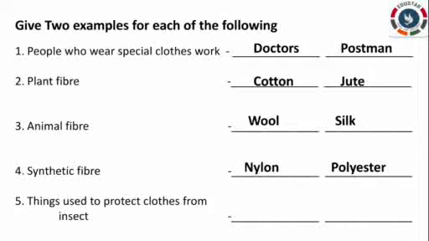Things used to protect clothes from insects. They are naphthalene balls, dried neem leaves. These are the things to protect the clothes from insects.